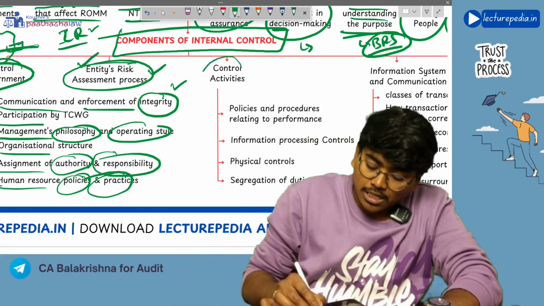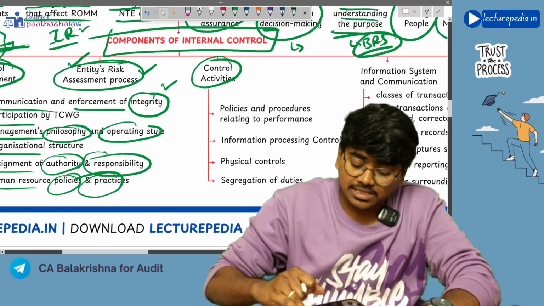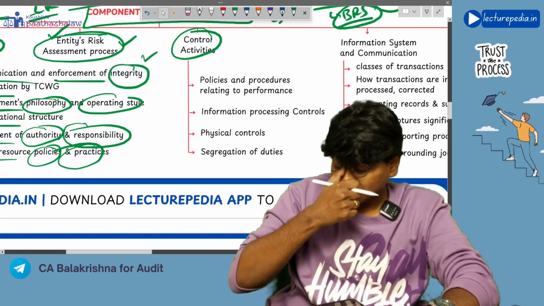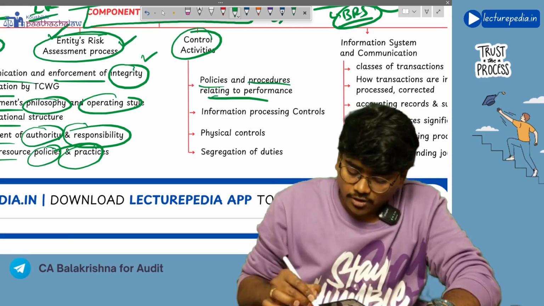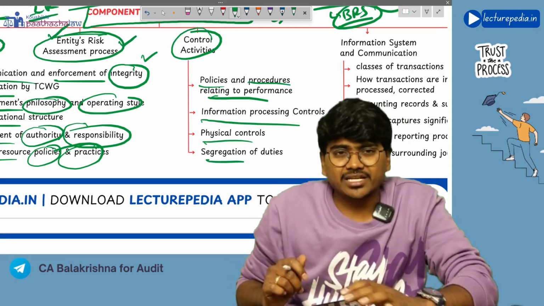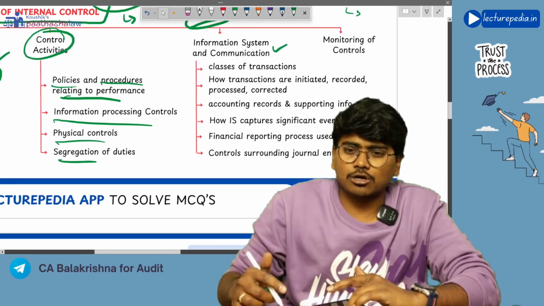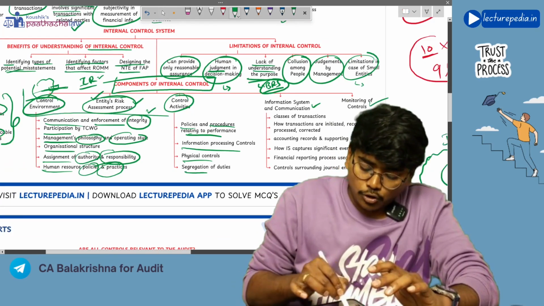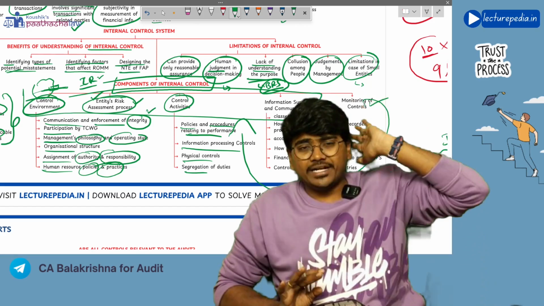Okay, next, control activities. Control activities are the actual internal controls that have been implemented. So what could be the actual internal controls? Policies and procedures related to performance, information processing controls, physical controls, segregation of duties. Next, information system and communication. This is the fourth component, monitoring of controls. So all these 4 components should be continuously monitored.